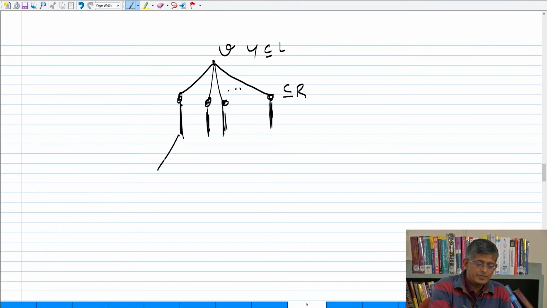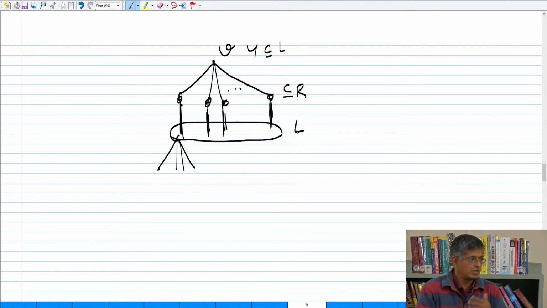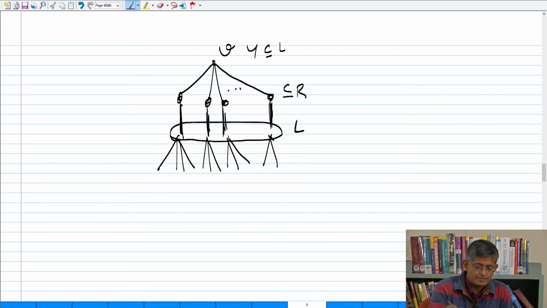Now these are the remaining guys. So of course this layer is in L. Somewhere in L, not necessarily only in Y, but somewhere in L. Like this, like this, like this. And if all of them continue to be matched, let's assume that you terminate here.